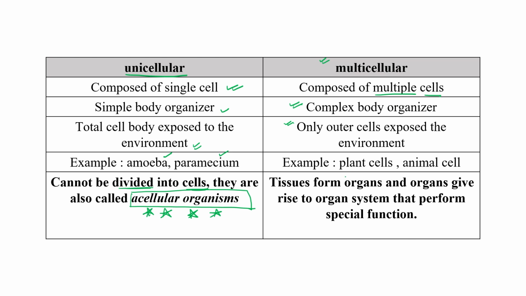Acellular organism. Clear? While in the multicellular case, different kinds of tissue form an organ, and different organs come together and form an organ system to perform a specific type of function. So broadly, these are the main differences between unicellular and multicellular organisms.